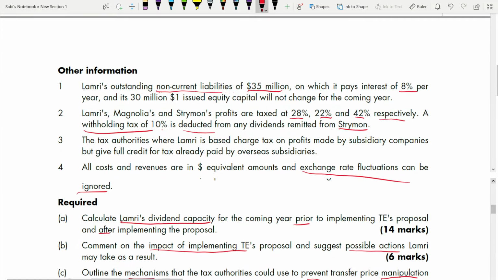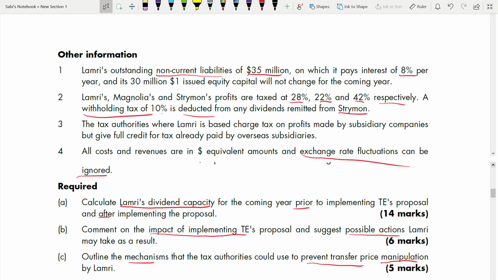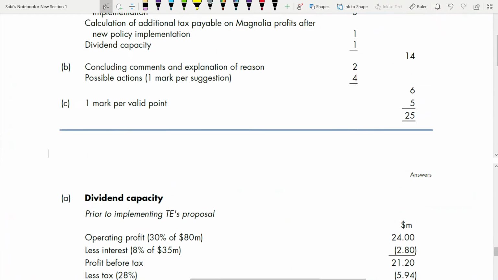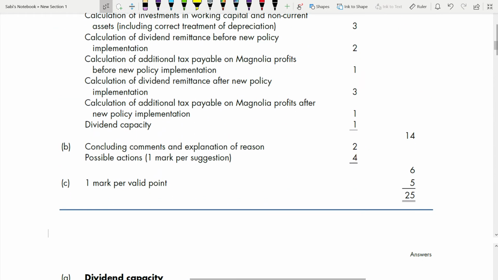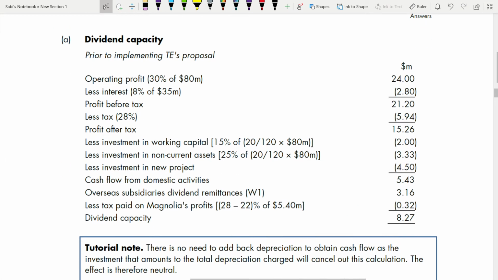So now we have to calculate dividend capacity both before the proposal and after the proposal. Second, in part B, we have to show the impact of it and what actions Lamri is going to take because of those impacts. And part C is how the tax authority can prevent transfer price manipulation. So make sure that you know what transfer pricing is, all the rules for transfer pricing, and how to calculate transfer pricing. So let's go. The marking scheme has been given to you, but before we go to the marking scheme, I will take you directly to the answer.